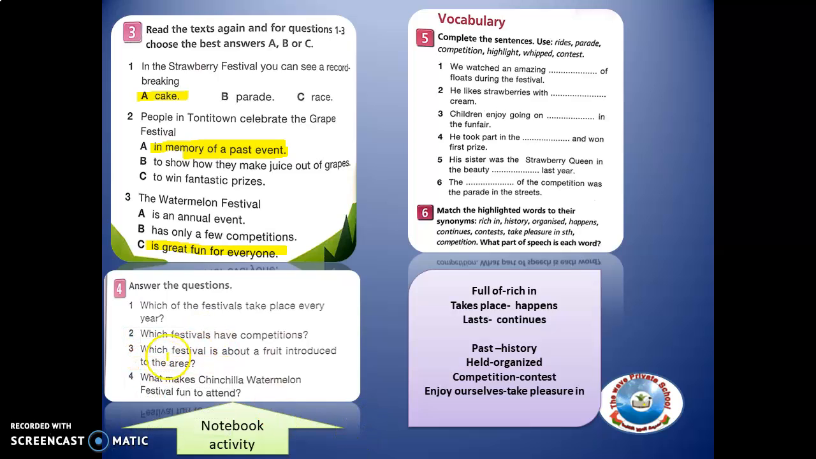Now next we have number 4. Which of these festivals take place every year? Please, this is a notebook activity. Read and answer activity 4.